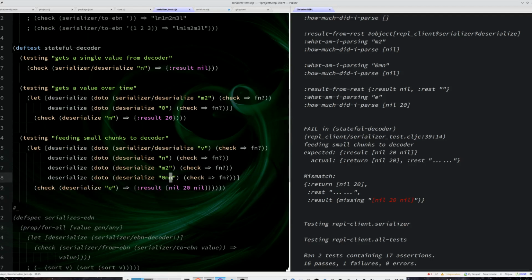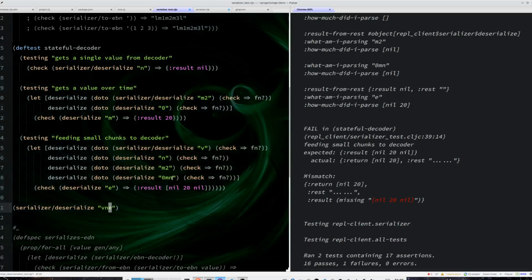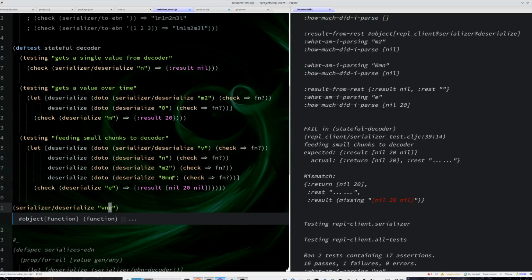Otherwise, if like my data was complete, like I do something like serializer / deserialize, and simply, I don't know, it's complete already. It's a vector with an IO and an end. It will just return something that's not correct. It needs to be like a vector.